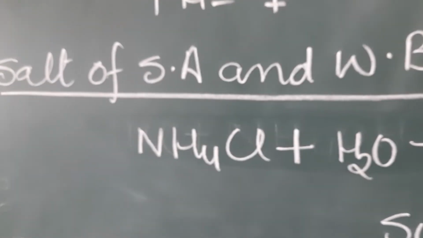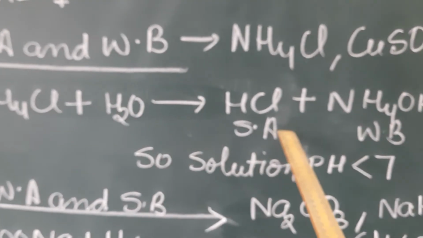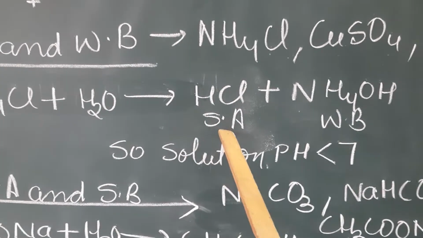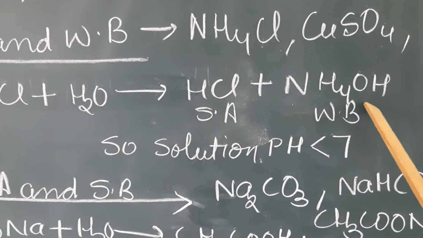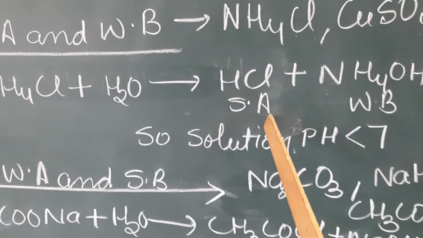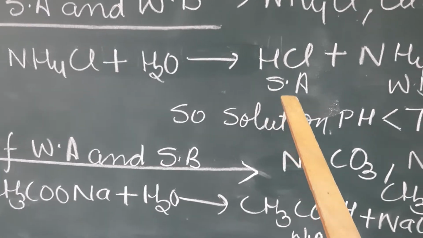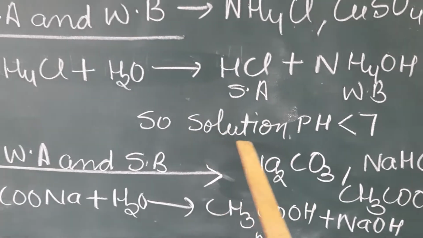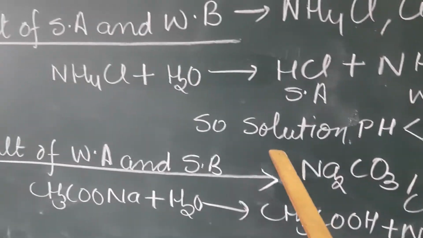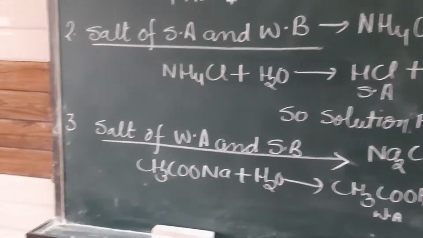So when these salts are dissolved in water, they produce strong acid and weak base. Strong acid completely neutralizes the weak base, but its H ion remains in the solution. When a solution contains more H ion, then pH will be less than 7.